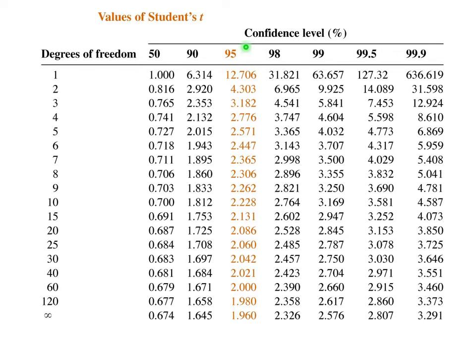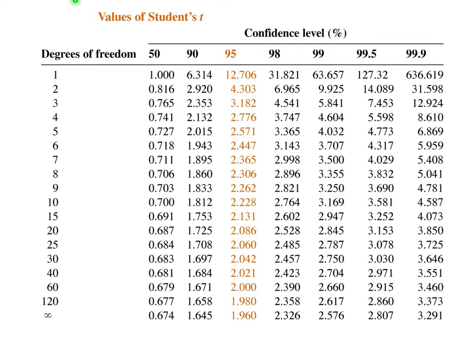So for 95% probability, we are not using 2 in this case. We are using a larger number, which depends on number of measurements we did. If we did just 1 measurement, instead of 2, I need to write enormous number of 12.7. For 3 measurements, it will be 4. For 10 measurements, I will be very close to 2. For infinity, I'll have the theoretical value before.